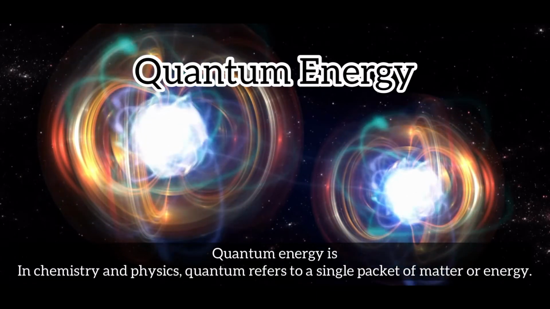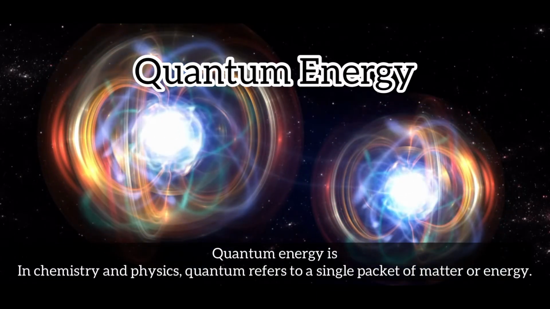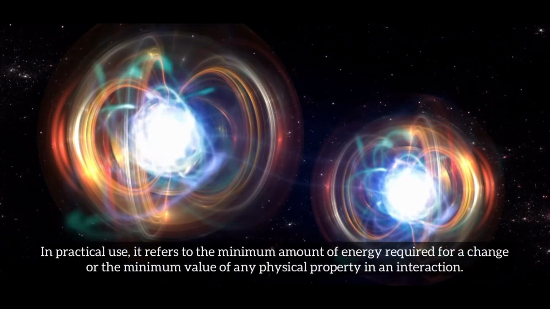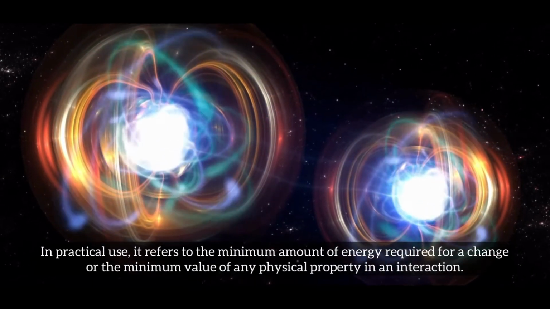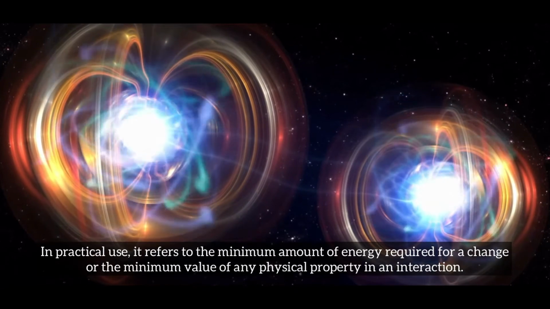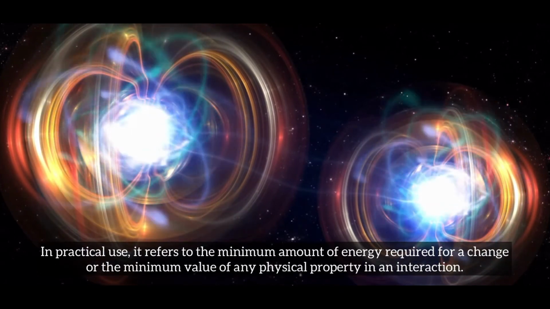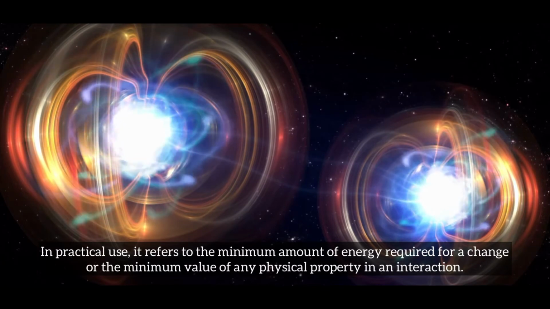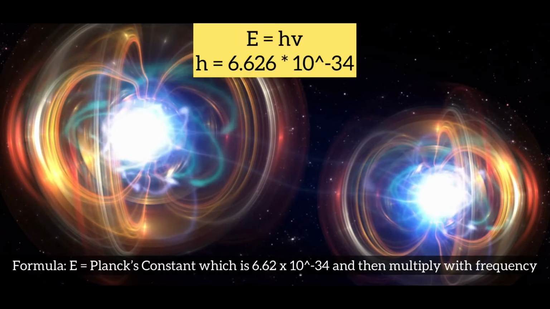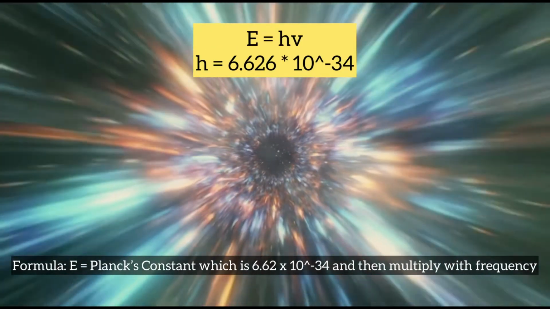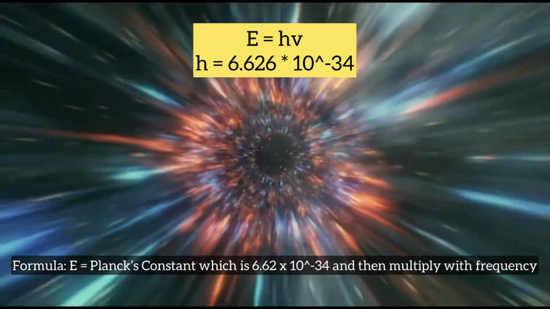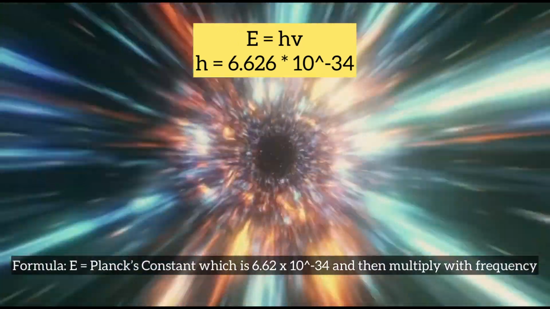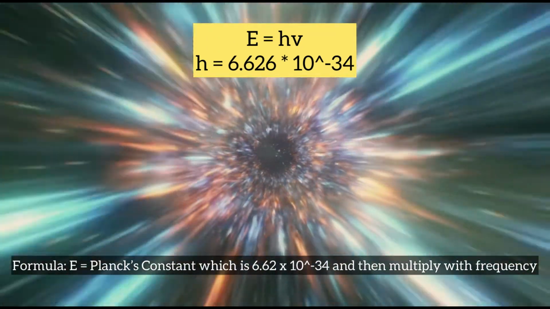Quantum energy. In chemistry and physics, quantum refers to a single packet of matter or energy. In particle physics, it refers to the minimum amount of energy required for a change, or the minimum amount of any physical property in an interaction. Formula: energy is equal to the Planck constant, which is 6.62 multiplied by 10⁻³⁴, and then multiplied by frequency.